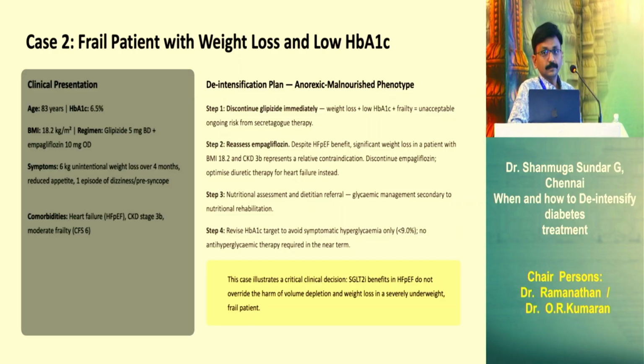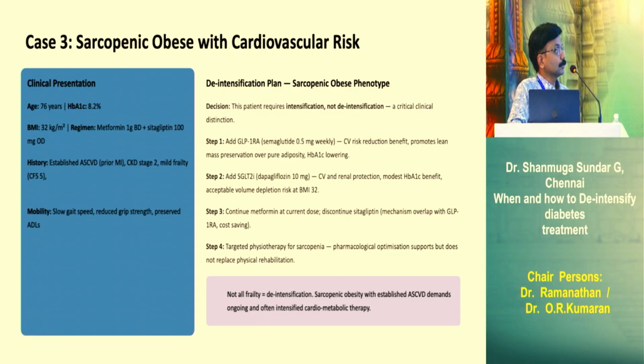First thing is stop sulfonylurea, very important. Whether we should continue EMPA in this group or not, it's better to discuss. Again, it's a very dicey situation. So benefit of SGLT2 inhibitor in HFpEF versus the volume depletion and also the weight loss. So here we have to take a critical judgment. So better to stop the empagliflozin also. In this patient, nutritional rehabilitation should be given preference over the glycemic management. So once that is taken care of, then we can add the other medications as and when required.